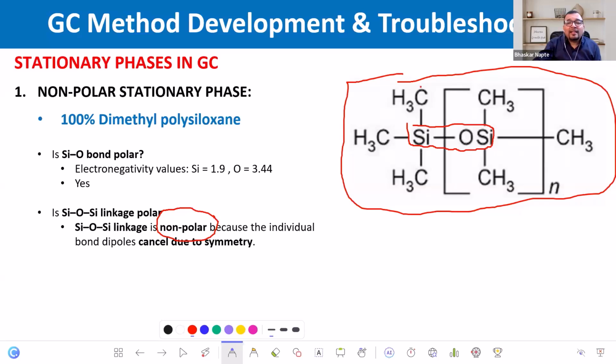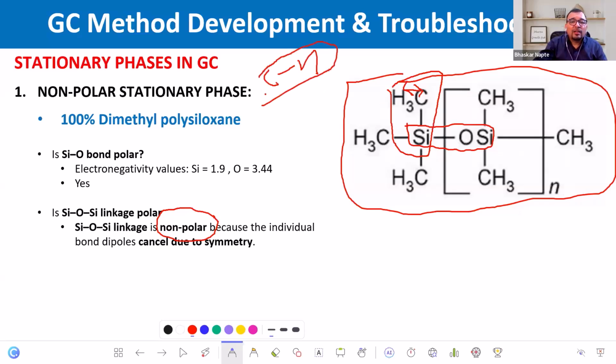Now think about carbon and hydrogen bond. Fantastic. So carbon hydrogen, we just learned that it is going to be a non-polar bond.